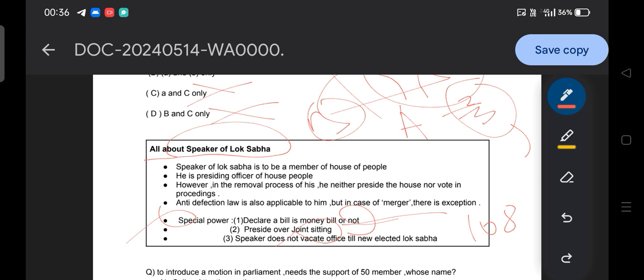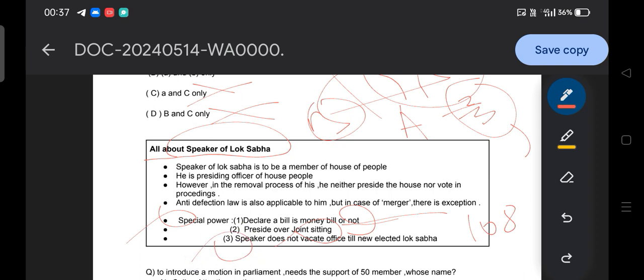So guys, I would like to apologize here. In the last session I told you that the one who presides over the joint sitting is the President, but it was my mistake. The speaker basically presides over the joint sitting, but it is summoned by the President. Okay, it is called by the President, but it is presided over by the speaker. So these are two different things you need to remember.